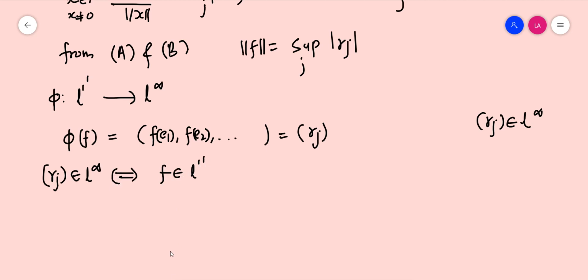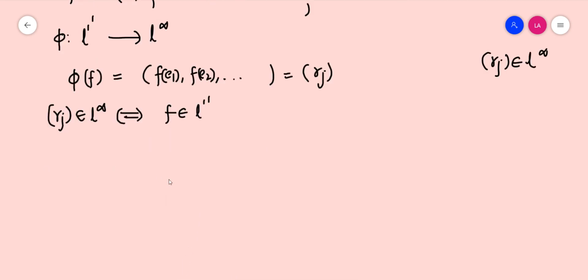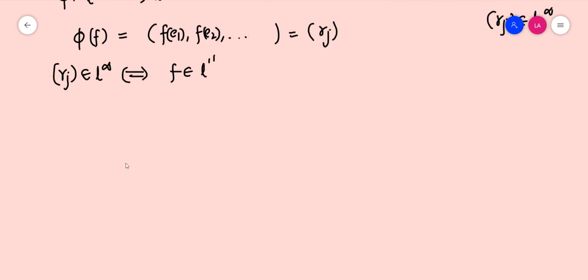From that itself, we can clearly understand that this function, which assigns every linear functional defined on L1 to a sequence gamma j, is one-one and onto. We have already done that. Now it is enough to prove that this is linear. So let f1, f2 belong to L1 dash and alpha be a scalar.